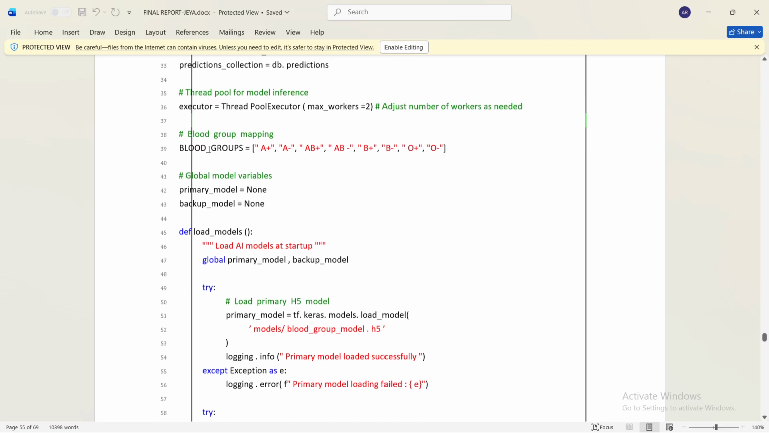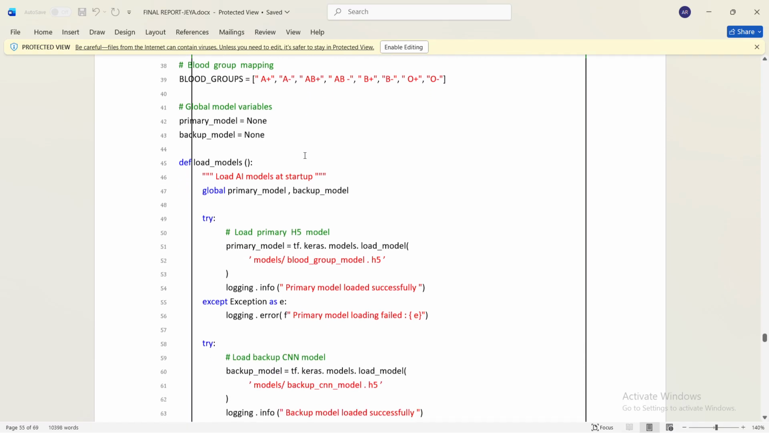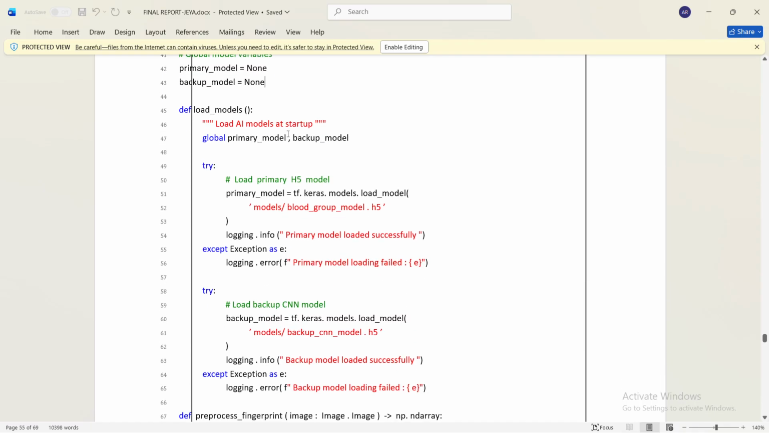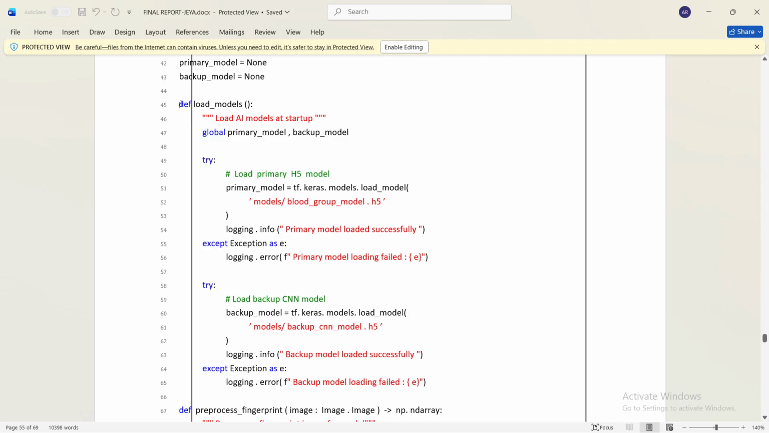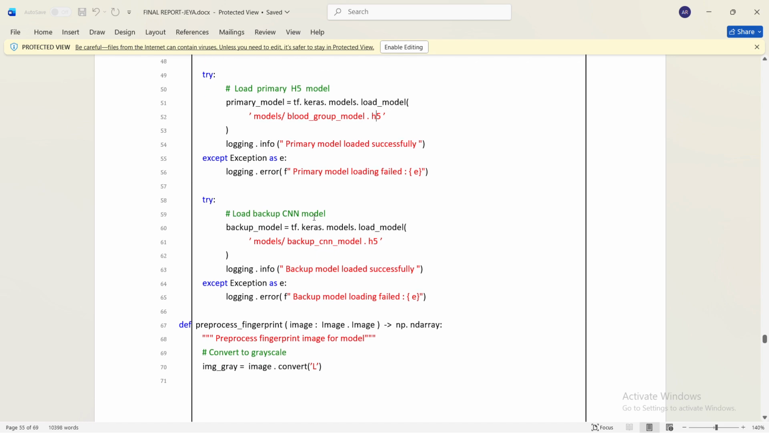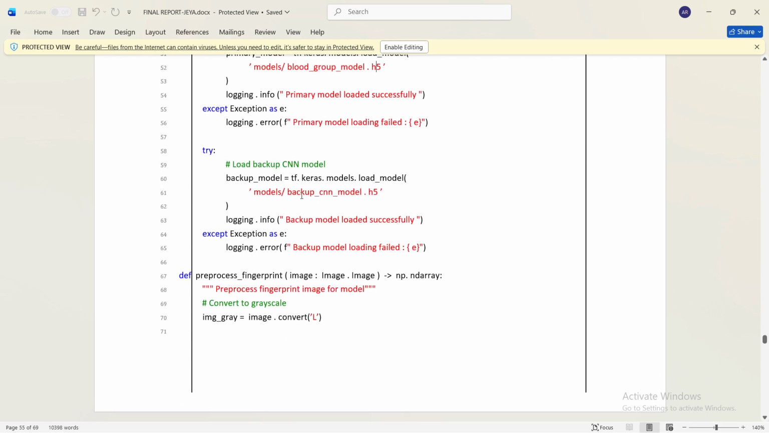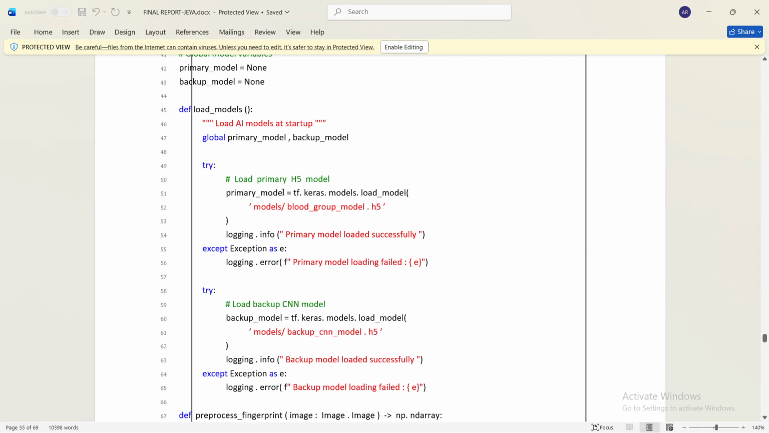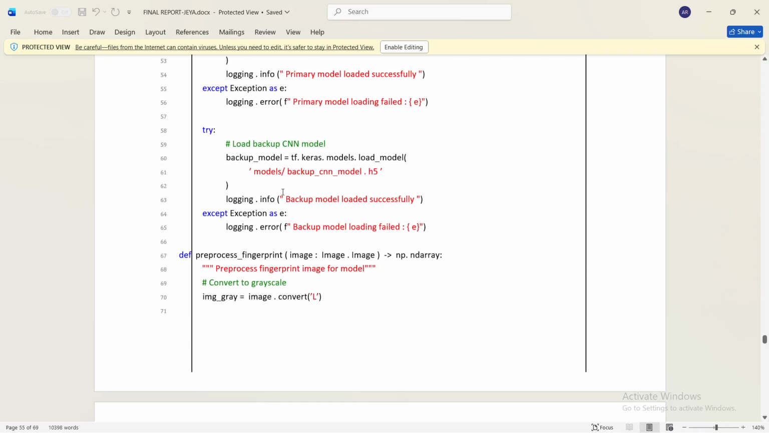Here we are mapping the eight blood groups, and these are global variables. We can use them later. And this block of code is for loading the model. We have loaded the model here, in H5 format, with the help of exception handling. And we are loading the backup model here. If the primary model fails, the backup model will perform the calculation.